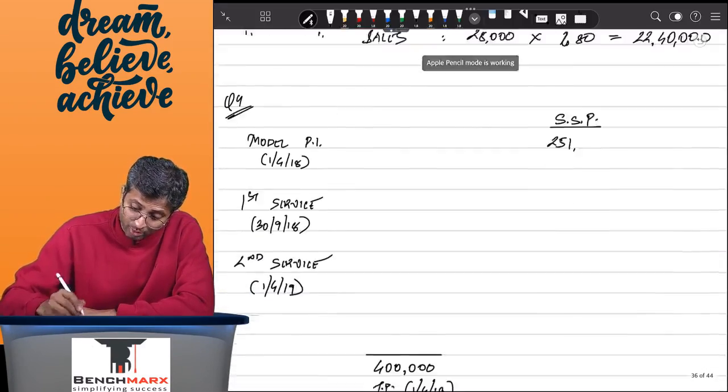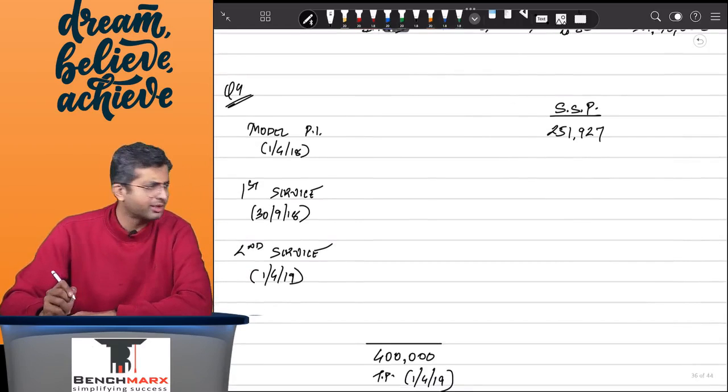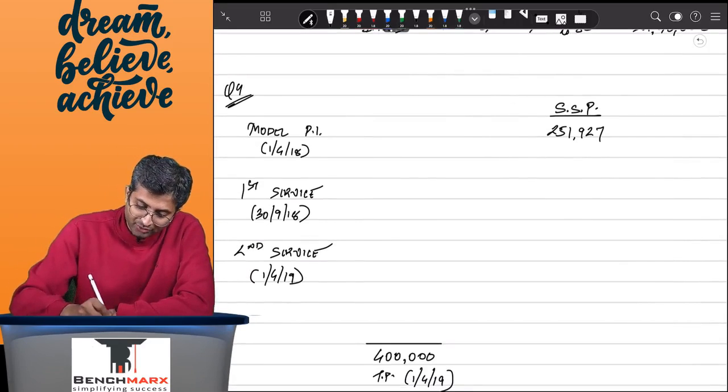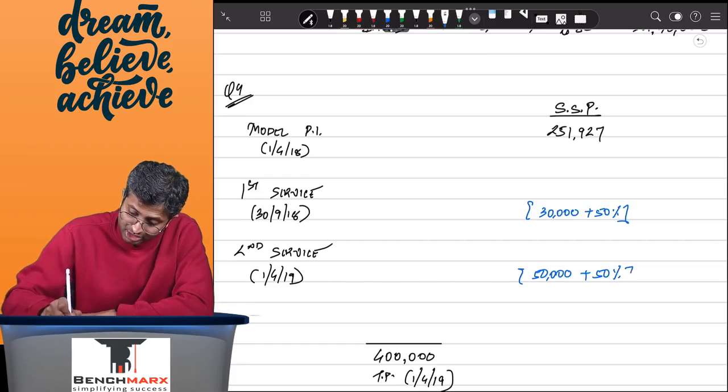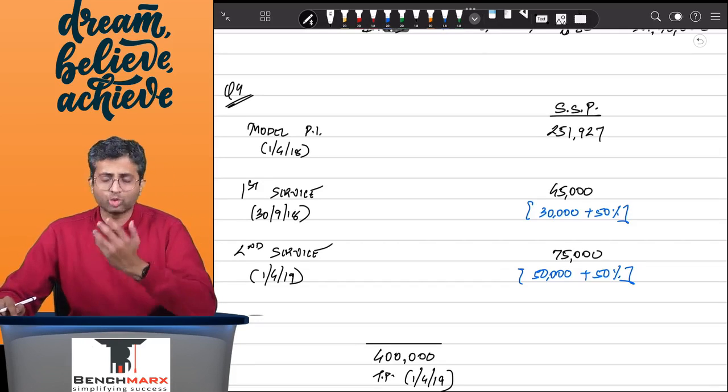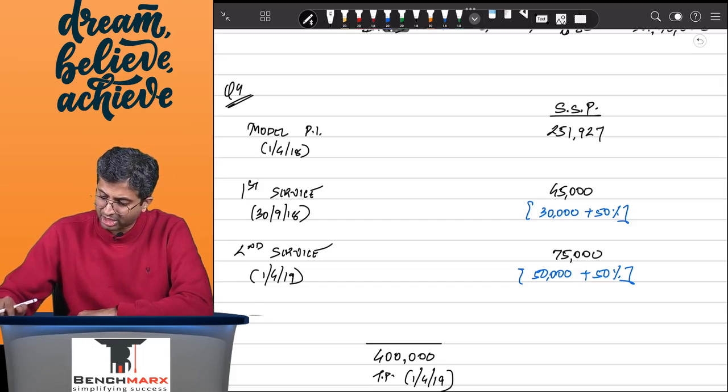251,927 is the standalone price, the observable price of model PI. Whereas the first service costs you, I think, 30,000, and to other customers on a standalone basis I would have charged a 50% margin. The second service is 50,000; to other customers on a standalone basis I would charge the 50% margin, and hence this becomes 45,000. This becomes 75,000. And hence if I take the total on my calculator, this comes to 251,927.